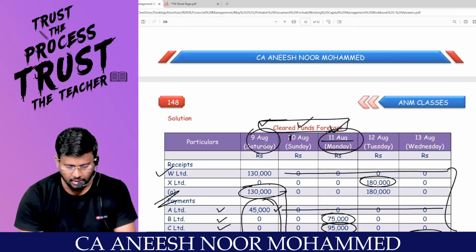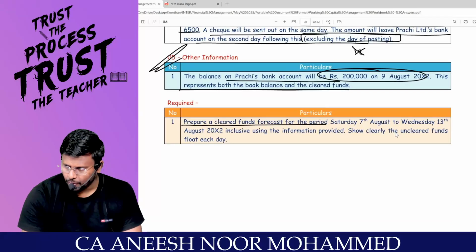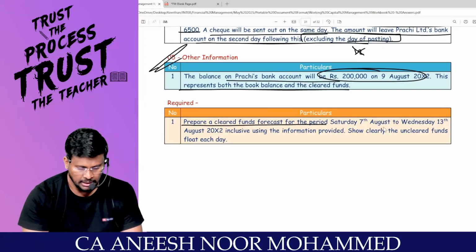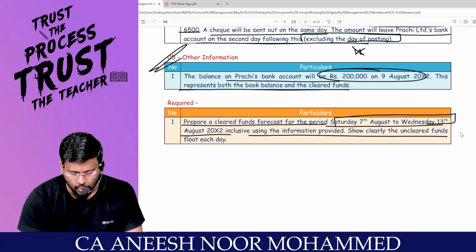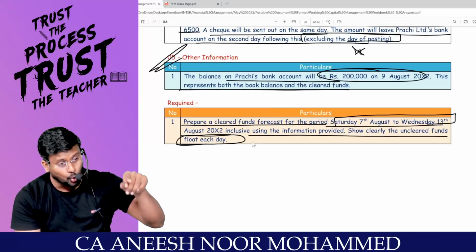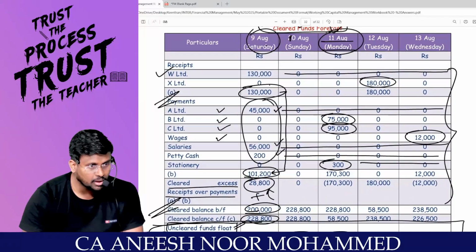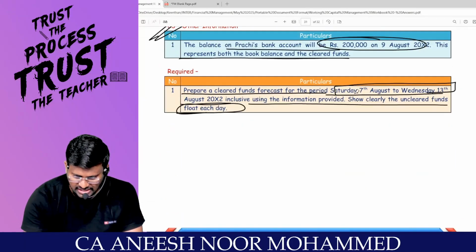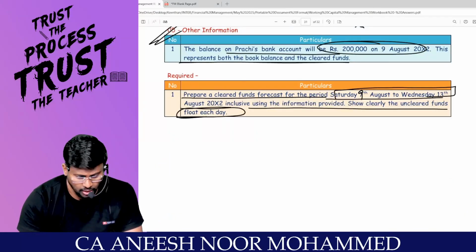Coming to the next one. Prepare a cleared fund forecast for the period Saturday 9th August to Wednesday 13th August, using the information provided. Show clearly the uncleared fund float each day. Yes, 9th August to 13th August.